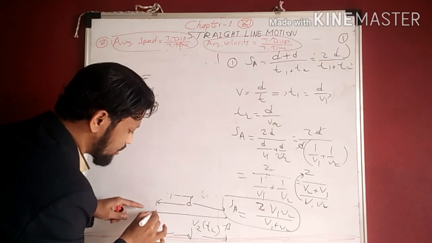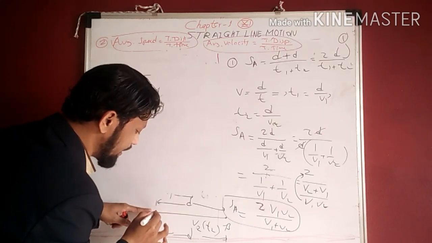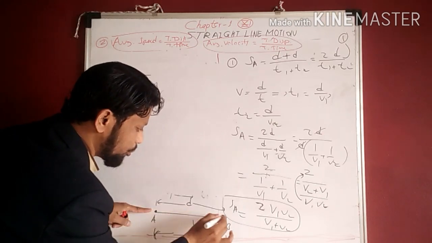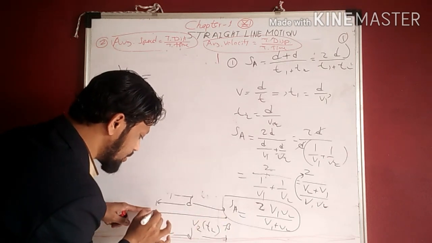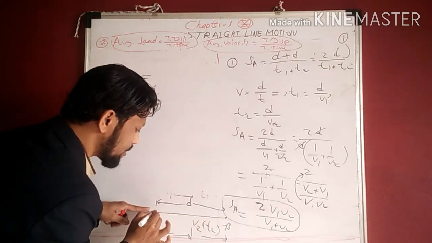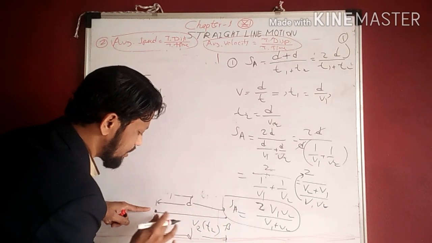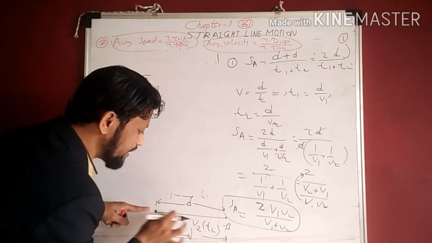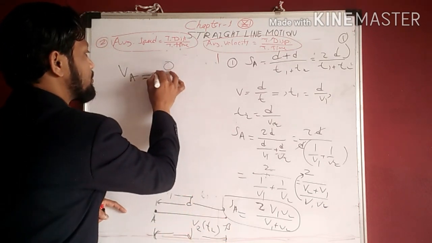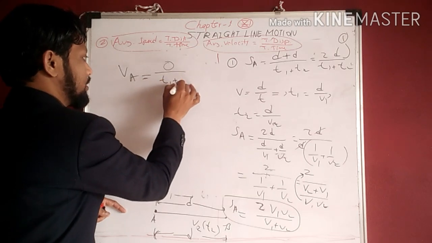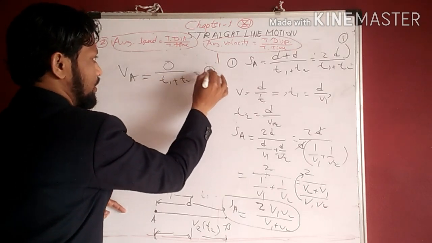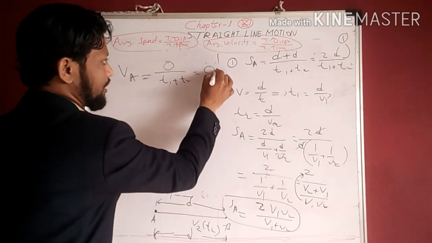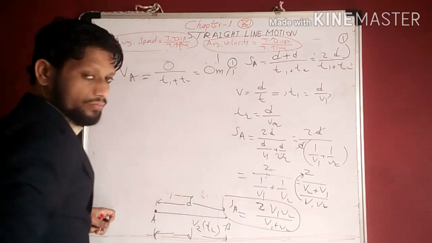Here the initial point is A and the final point is also A, because the car runs from A to B and B to A. So the initial is A and the final is also A. So AB is d minus, AB is d and B to A is also d. d minus d is 0. So displacement is 0 upon t1 plus t2, the time required. So 0 is the answer. Okay, 0 meter per second is the velocity.